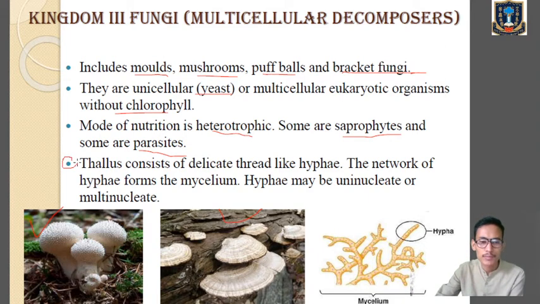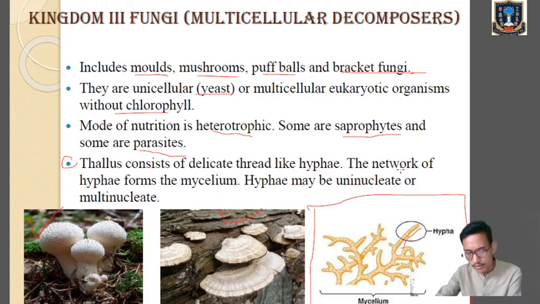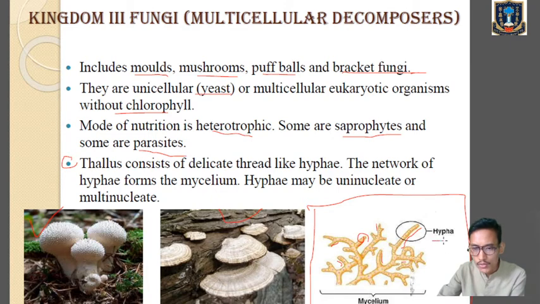Next one, thallus, means the plant body or the body of fungi. So you can see the figure over here. Kindly look at this figure. Okay, so you can see the structure of fungi over here. So these structures, we can say is the thallus. The body of the fungi is called thallus, and each thallus consists of delicate thread-like hyphae. So here you can see the branching. Can you see this branching? These branches are called hyphae. The main body is called the thallus, and within the thallus we will find the delicate thread-like structures. These structures are called hyphae, which you can see over here.